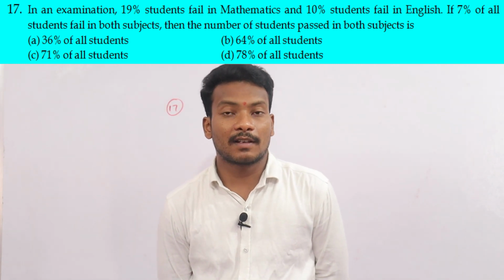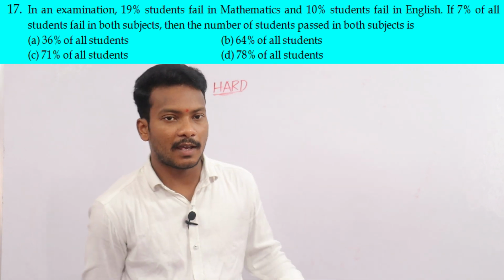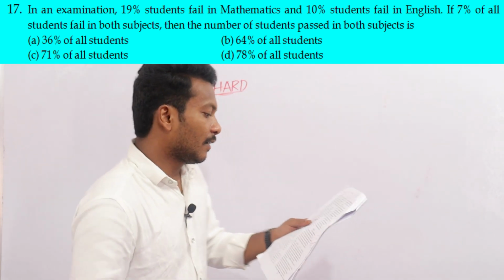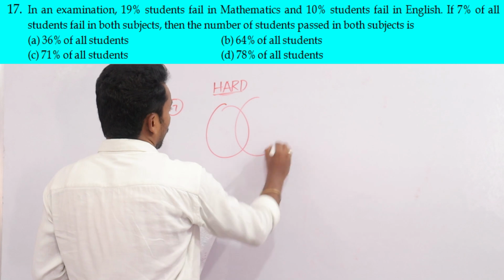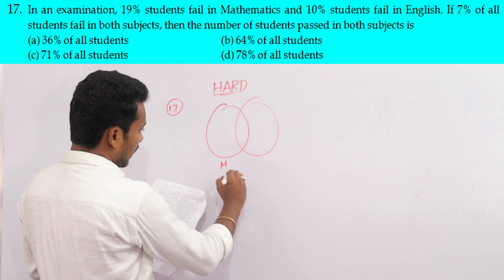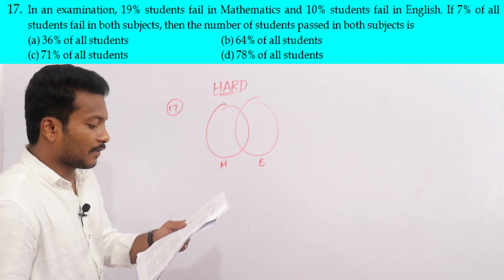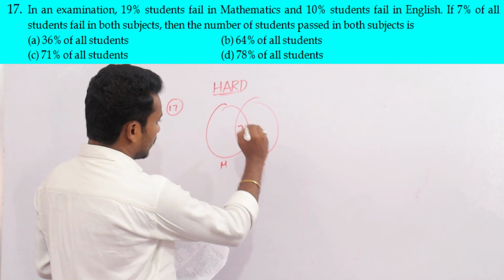When all the quantities are of the same kind, that is failed or passed. Only two subjects are there, mathematics and English. 7% of the students failed in both, so 7% is here.